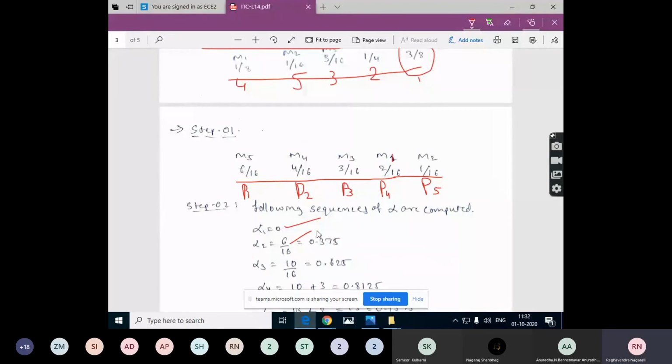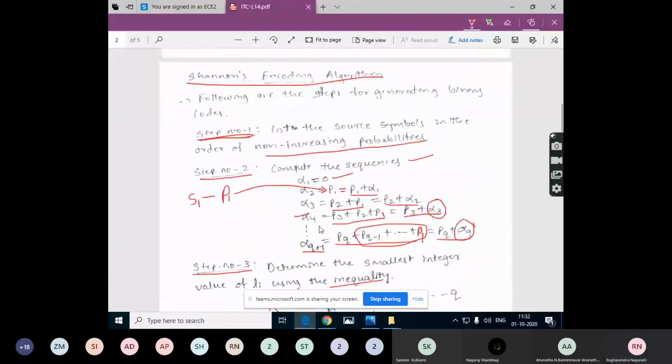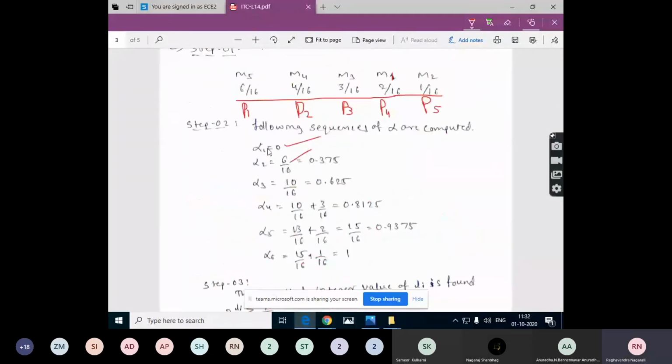So alpha 2 is what? P1 plus alpha 1. And what is P1? 6 by 16 plus alpha 1. Alpha 1 is equal to 0. So 6 by 16 is the answer. And I have converted this into the decimal form. We have converted it into the decimal form.